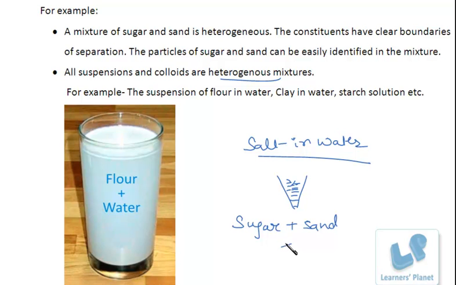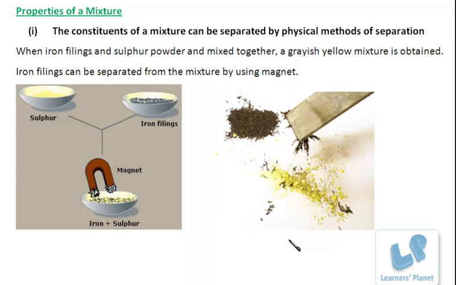Now, let's discuss a few properties of mixtures. See, properties of a mixture. The constituents of a mixture can be separated by physical methods of separation. I have told you. Say if I am mixing sugar and sand, I can separate sand from sugar by using a sieve. Right?